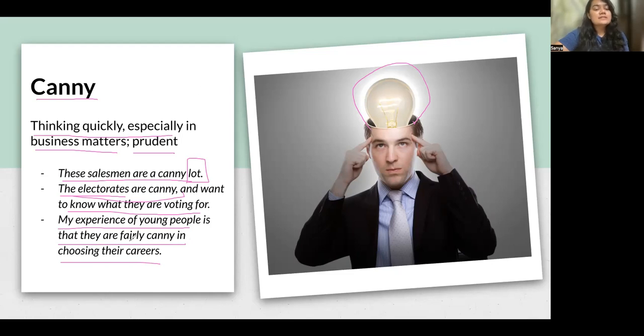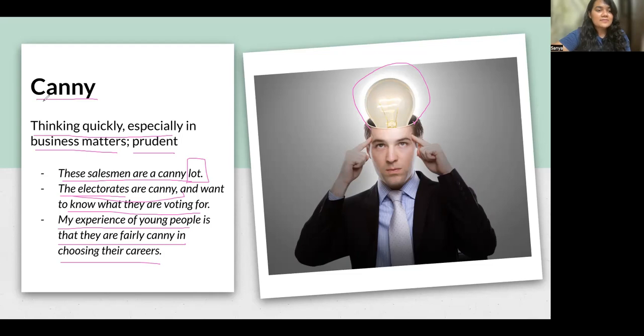So they are choosing careers for themselves in a quick manner, right? Quick manner as in not that they are choosing them within seconds, but they are making wise decisions in terms of their careers. So that means young people are fairly canny, right? Okay. So canny is like thinking quickly, right?